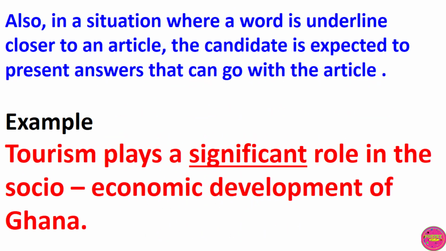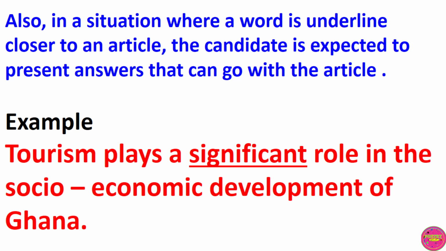Also, in a situation where a word is underlined closer to an article, the candidate is expected to present answers that can go with the article. Let's consider this example. Tourism plays a significant role in the socio-economic development of Ghana.